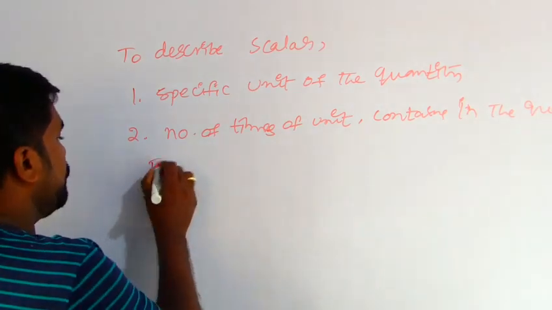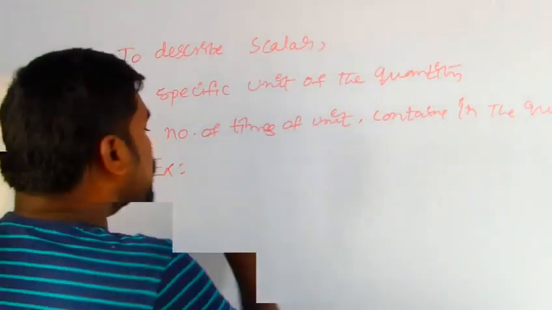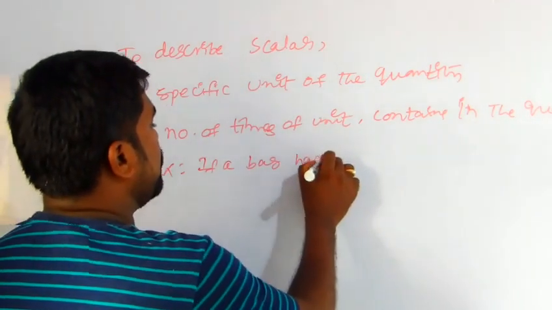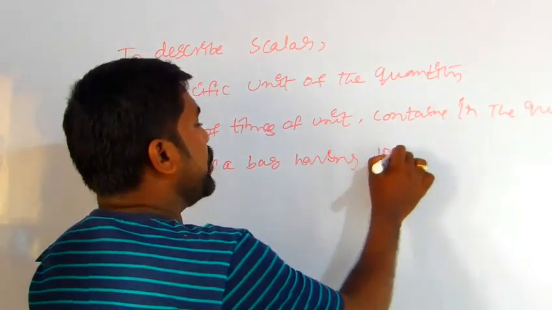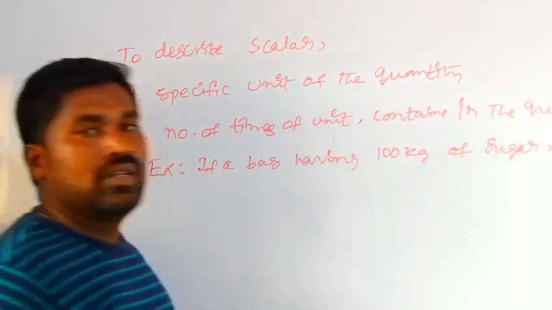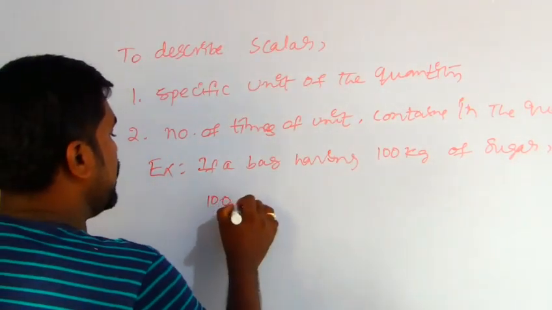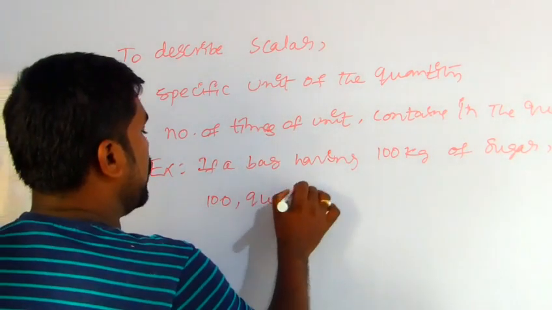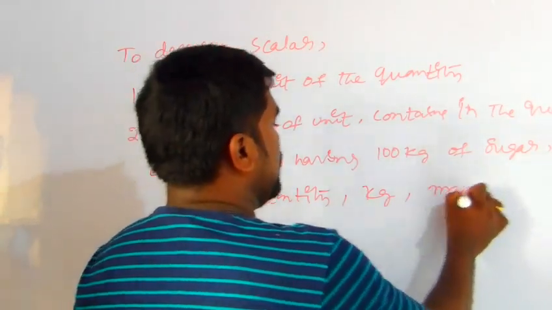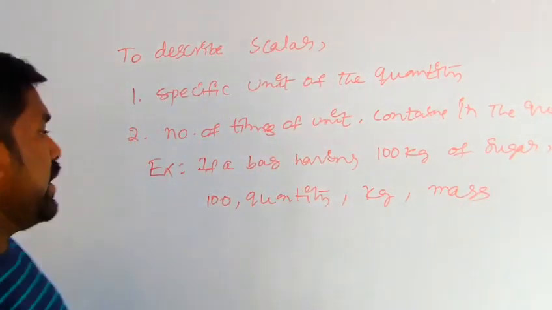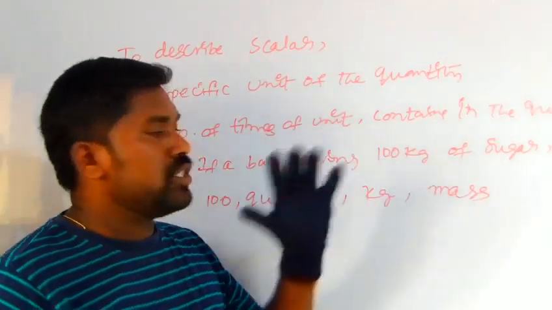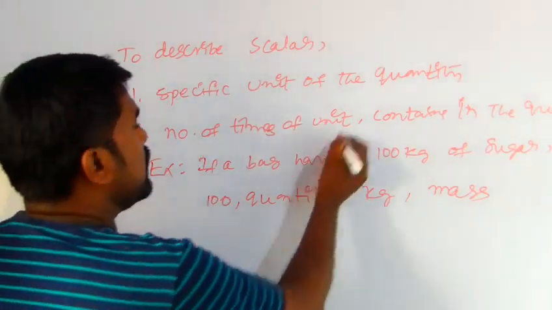For example, if a bag has 100 kg of sugar, here 100 is the quantity of the sugar and kg is the specific unit of mass. So this is a scalar quantity.